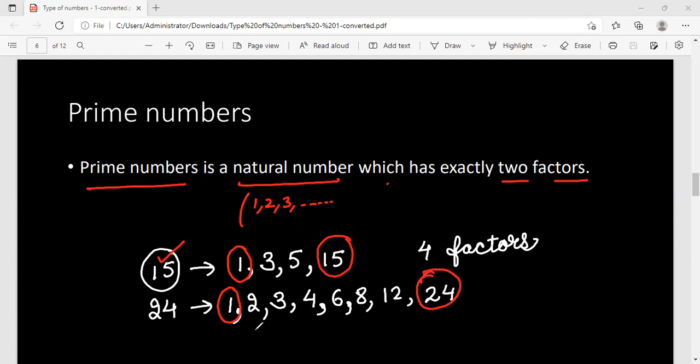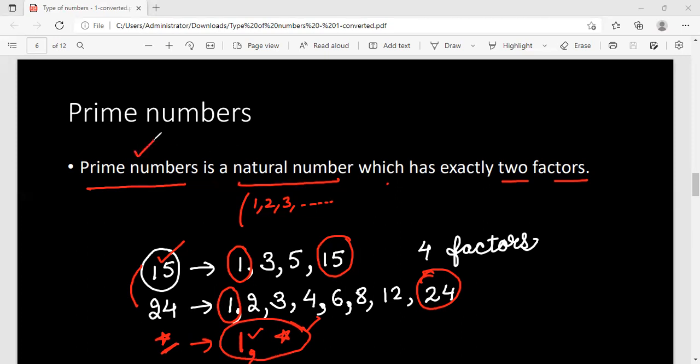So can I say whatever be the number, 1 will always be a factor because 1 divides every number. And the number itself also, as we have seen in the case of 15 and 24. So these two definitely are factors of the number: 1 and the number itself, right?